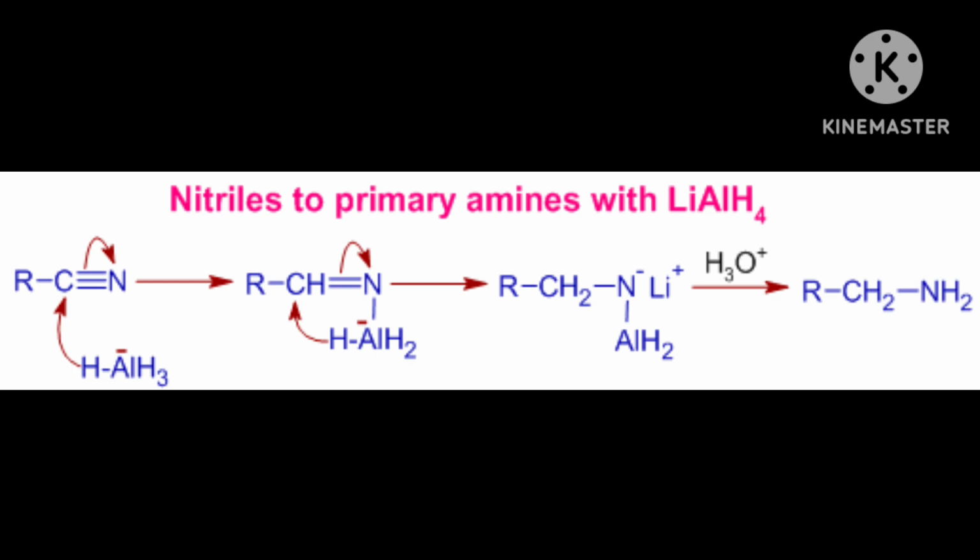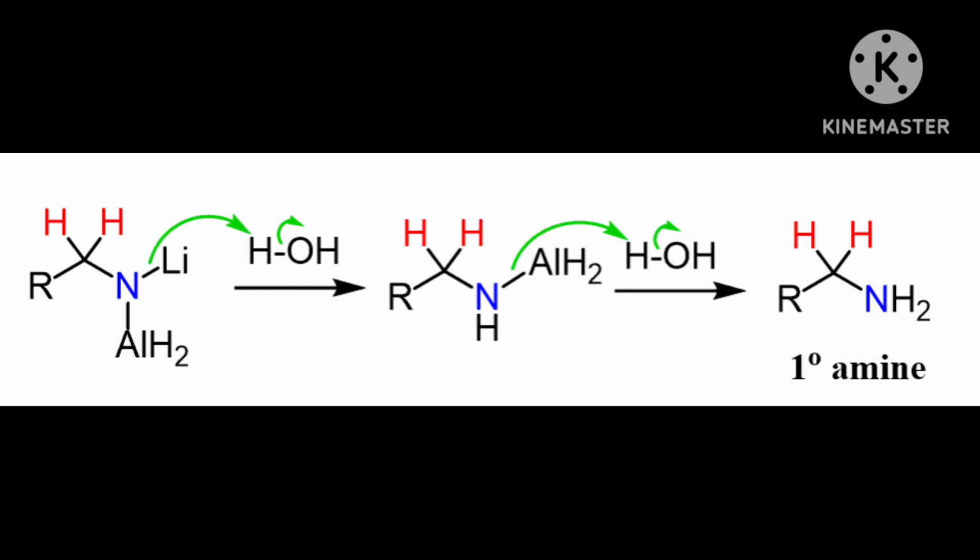Then NH3, that H will go as H plus. Then N will get negative charge. Now that N has negative charge and ethyl is positive charge. Then ethyl will join to the N. Then NH3 was there, now it will be NH2. Very simple way. It means you will get C2H5NH2.